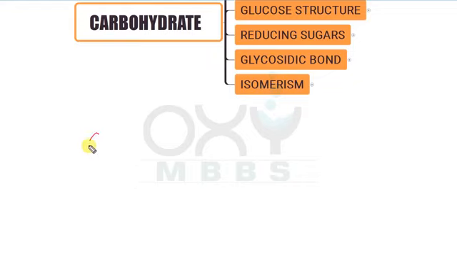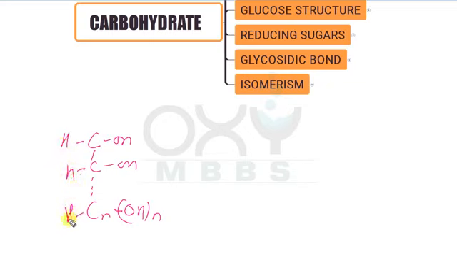So we have here OH and n number of carbon atoms with the n number of hydroxyl groups, H and n number of H atoms. Now we are converting this hydroxyl group into the aldehyde group.